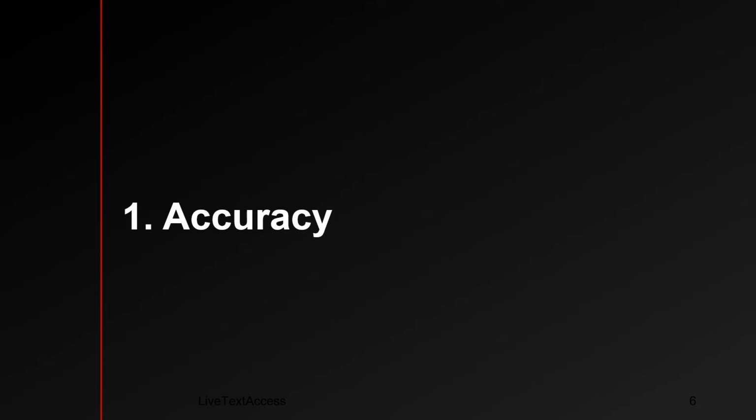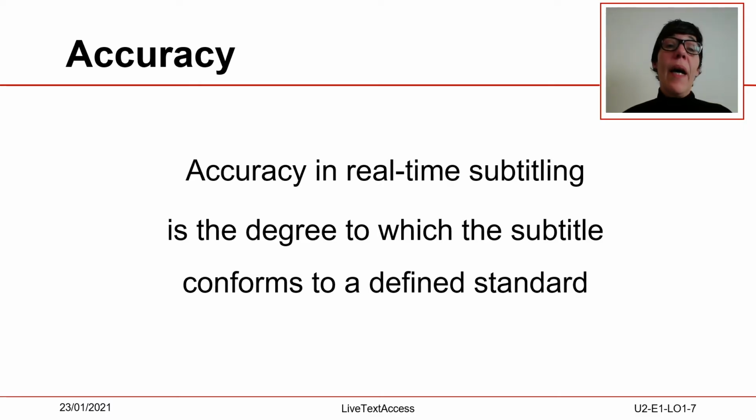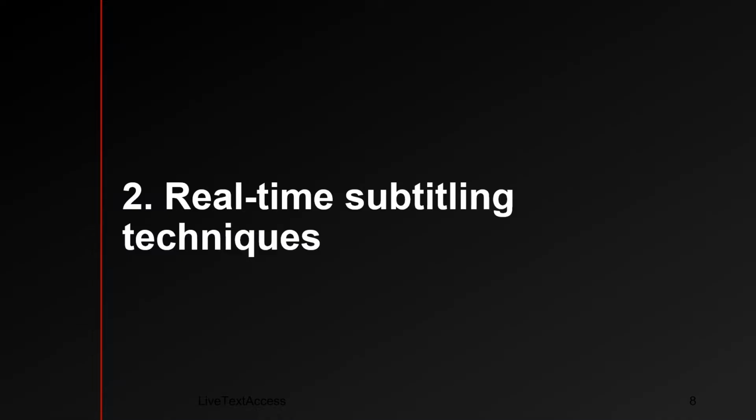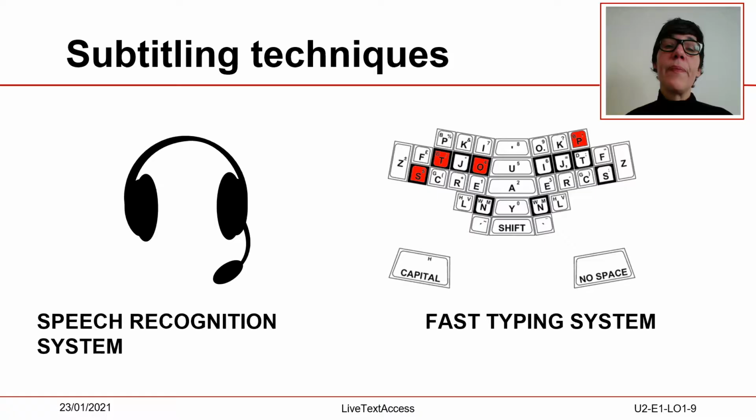Accuracy. We will first provide a definition of accuracy. According to Carlo Eugeni, accuracy in real-time subtitling can be defined as the degree to which the subtitle conforms to a defined standard.